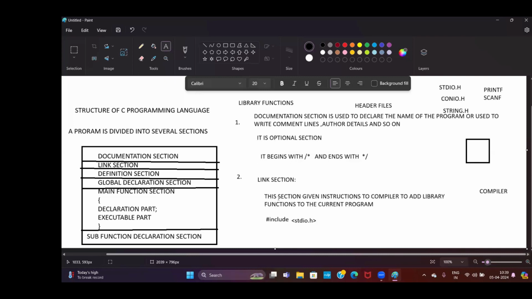So what is the link section? This section is used to link. This section is used to give instructions to the compiler to link library functions and the current program.